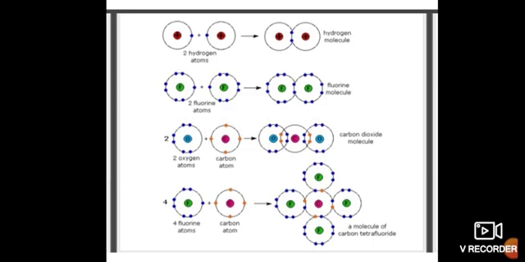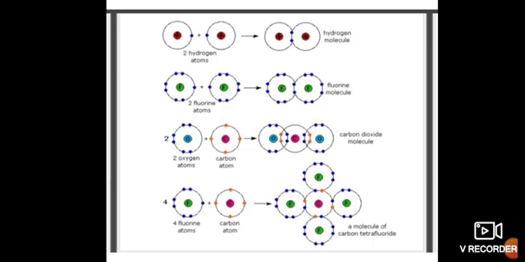Next, in a hydrogen atom, there is a single electron in the outermost orbit, so it has a tendency to share 1 electron with another hydrogen atom to complete its octet. So the bond between two hydrogen atoms is a single bond, because the sharing of electrons takes place by a single electron.